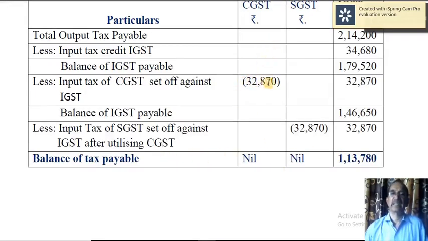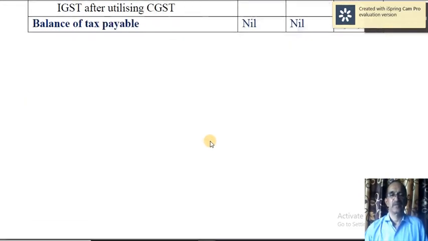And as far as CGST and SGST is concerned, there is no balance of ITC and there is no tax payable also, because entire ITC of CGST and SGST are utilized towards payment of IGST liability. So this is about this.